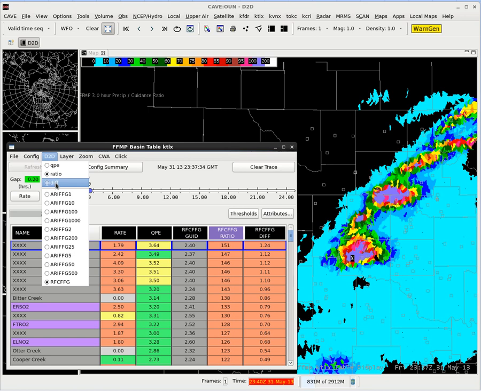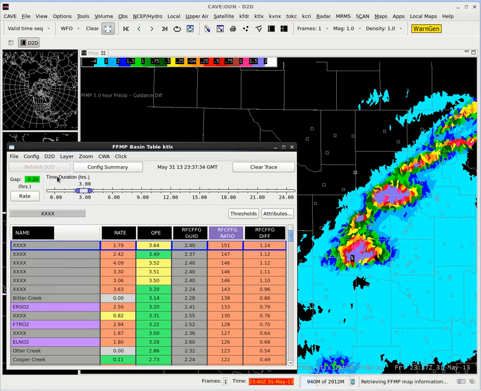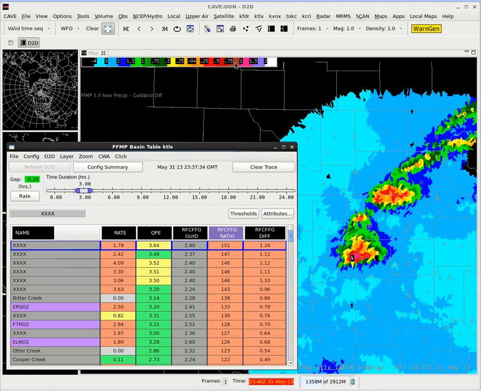Now we can also look at the difference product. So let's go ahead and under our D2D display select diff. Now we've gone ahead and we've changed the difference color legend in here to be more useful, to have more granularity around 0, because we really want to know when it's a quarter inch, half an inch close to flash flood guidance and over flash flood guidance, more so than the default for like 1 inch categories, which doesn't help us very much. So we've modified this in all our cases, so it might be a little bit different than what you're used to seeing.